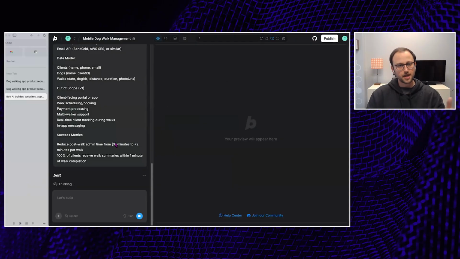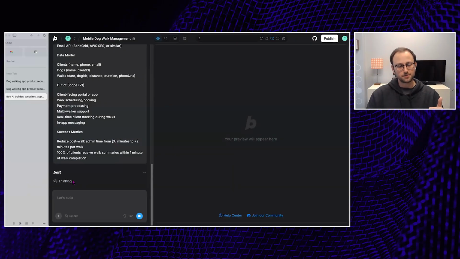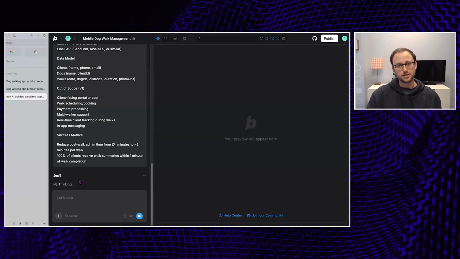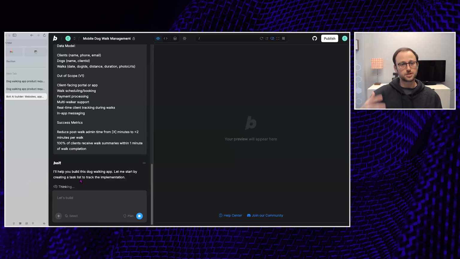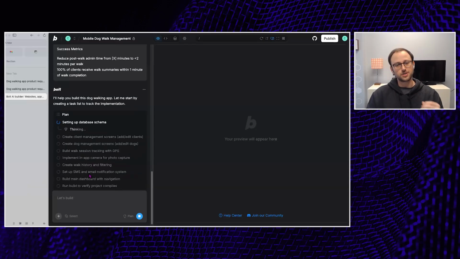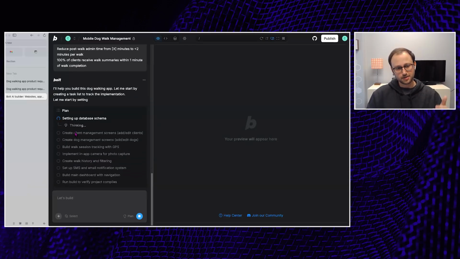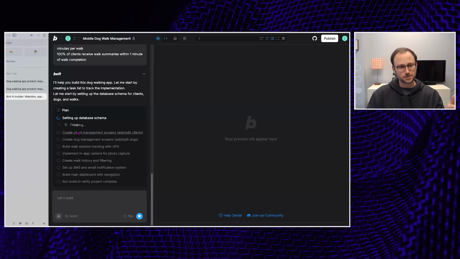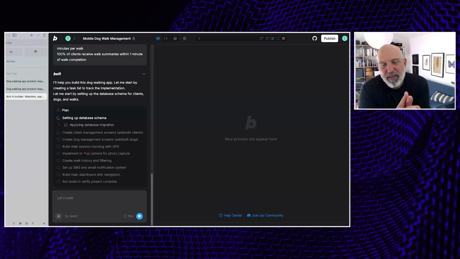I'm going to close this out, and we can see here Bolt starting to do the thinking, and it should come up with that plan of what it needs to execute before it actually goes and starts building. And now I'm not approving this plan. I'm not editing it. I'm sort of taking it at face value, and I see the plan here. It's going to set up the database first. It's going to add some screens in here. It's going to run it and verify that it works. So it's already started working. I can chat in here and give it some feedback on what it's doing, but I can see the sort of provenance of how it gets from the product requirement document here, Ed, to the eventual app that we're going to get to.